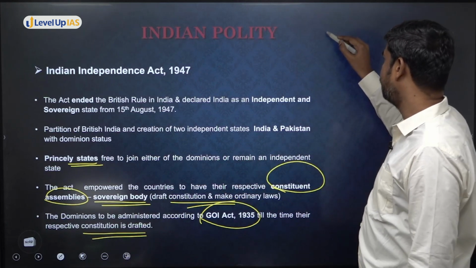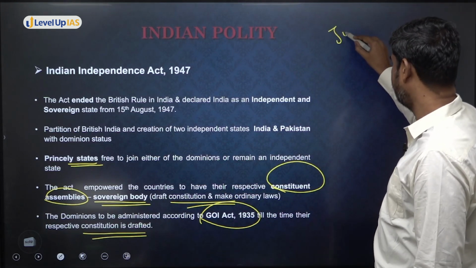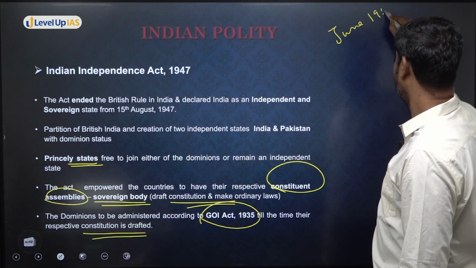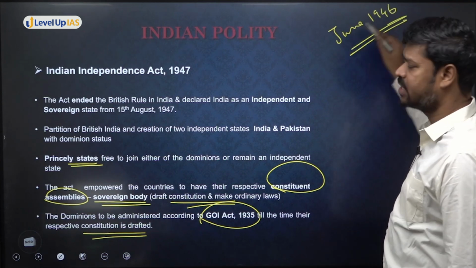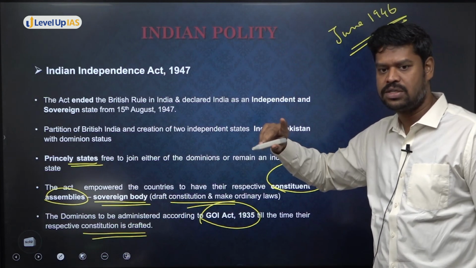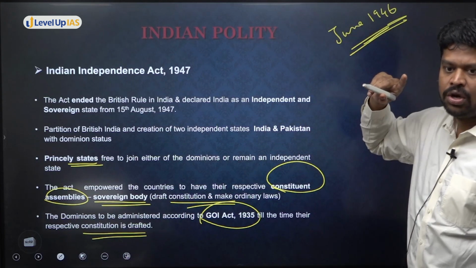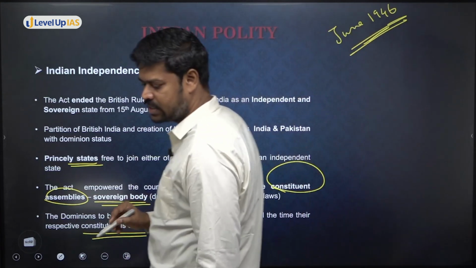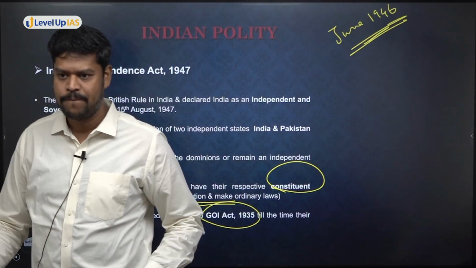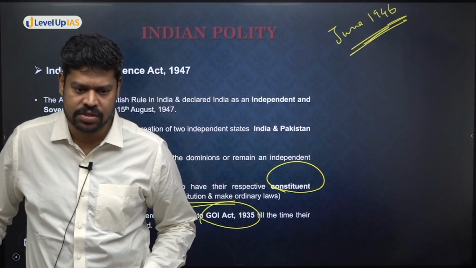The Constituent Assembly was established in June 1946, which I'll subsequently discuss. If time permits, I'll discuss it today, or otherwise in the next class. In June 1946, the Constituent Assembly was established. Do you know when the Constituent Assembly met for the first time? Though it was established in June 1946.